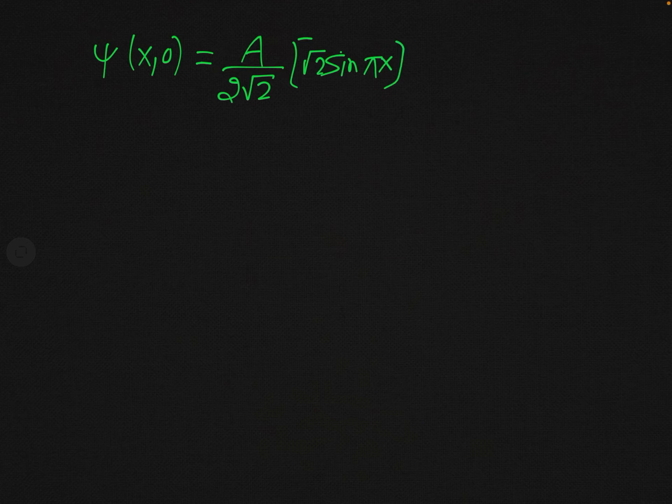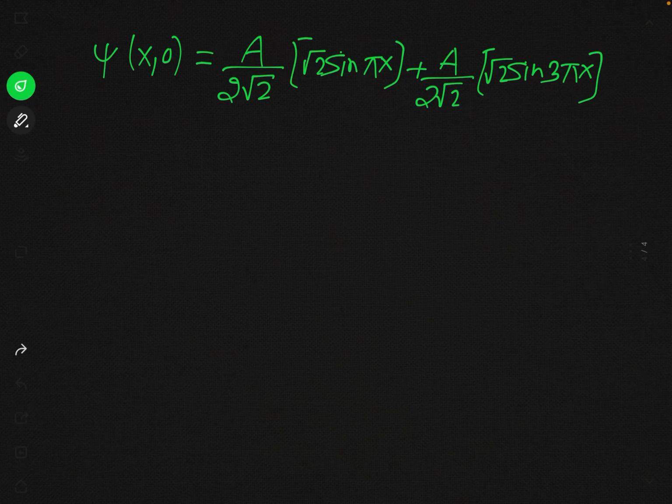I have multiplied by this factor root 2 in numerator and denominator both, so the result remains the same, and plus again a over 2 root 2 into root 2 sine 3 pi x.